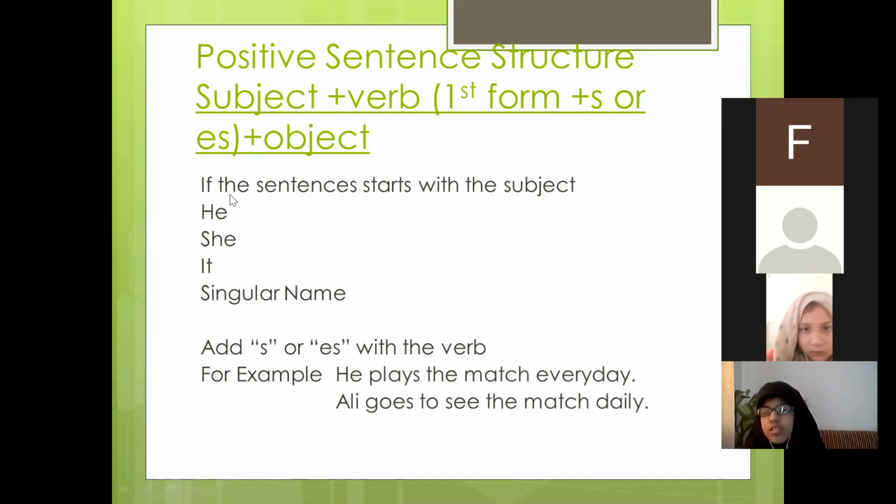Now let us see if the sentences start with the subject he, she, it, singular name. Like I told you in the last slide, if the sentence starts with the subject he, she, it, like you can see here, you can find he and Ali. They both are what? This subject is he here, and Ali is a singular noun or name. Then they are followed by the verb where we add S or ES. Like you can see in this example, he plays the match every day.